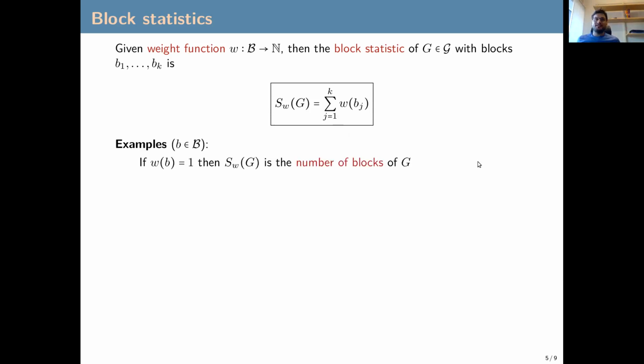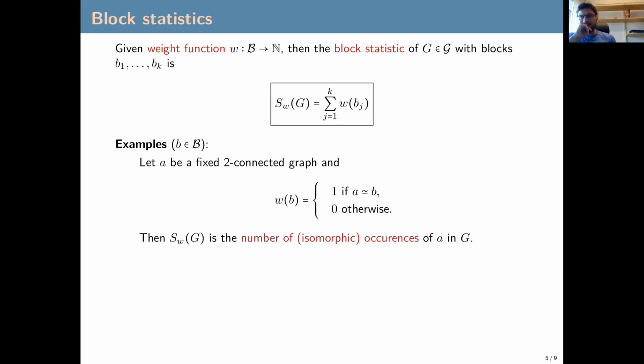So, examples of block statistics. Trivially, if we set the weight function to be one on every block, then the block statistic will be the number of blocks in our graph.